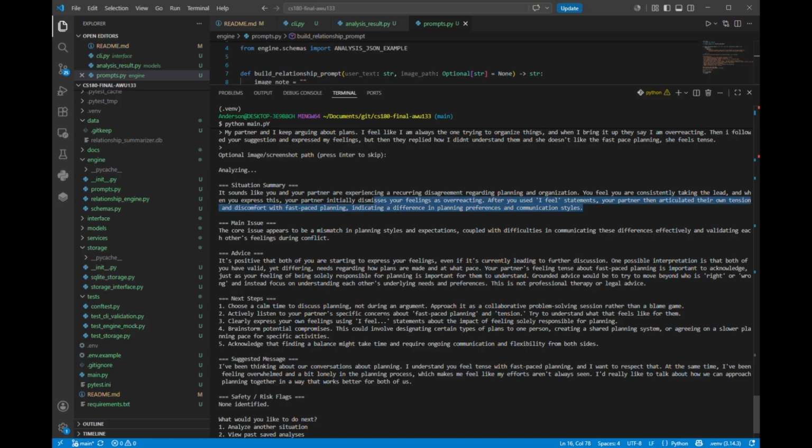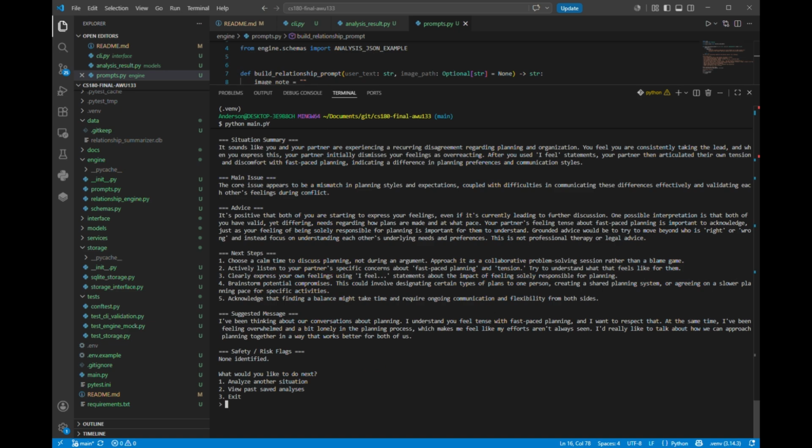So it continues pointing out the actual problem, then gives you advice on what to do next, and also suggests messages. And once the user is done, or they think they're done for now, they could just exit.